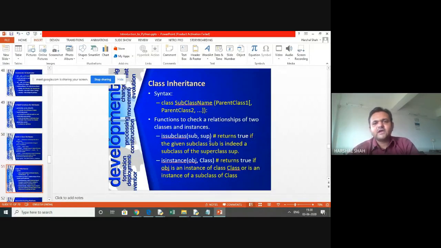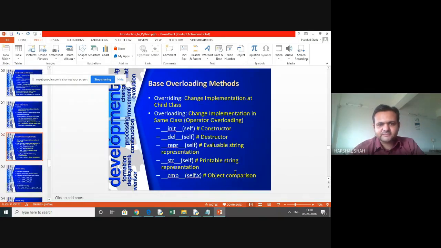So this is where we have already seen parent class 1, parent class 2, the inheritance work. You can check whether it is a subclass or an instance. So that we can now do is a subclass, and this is the superclass. So we can check that. It returns true if it is a subclass and an instance of this or not. So it returns true or false.